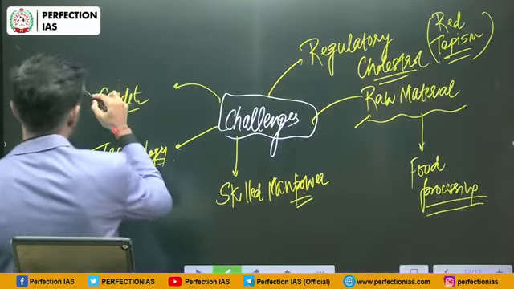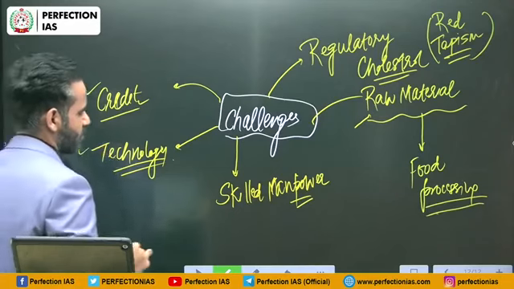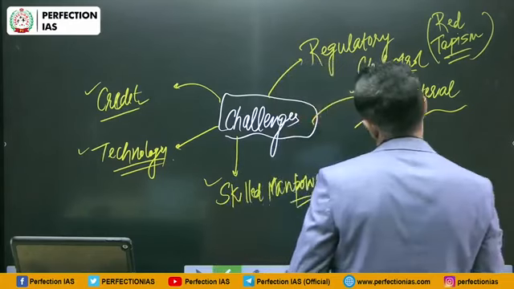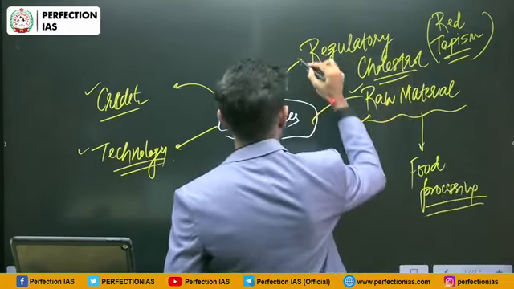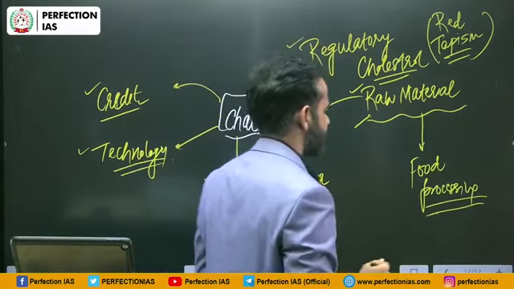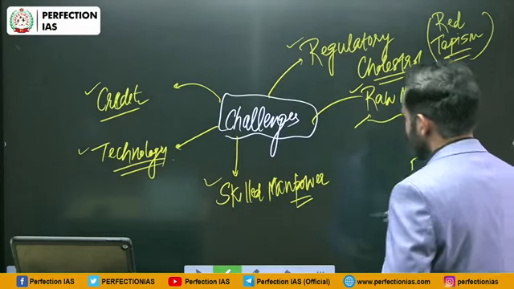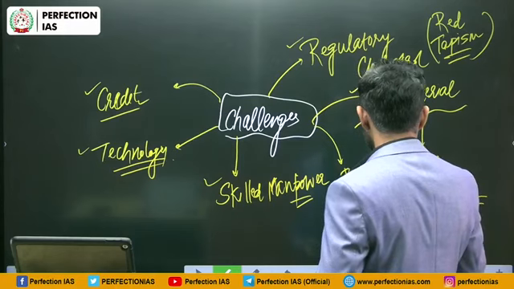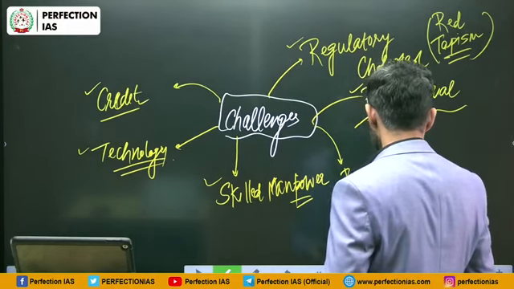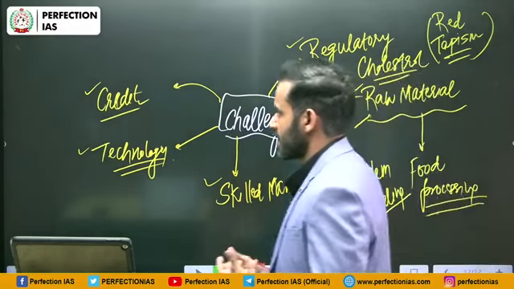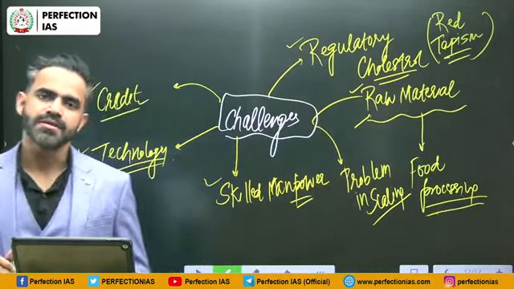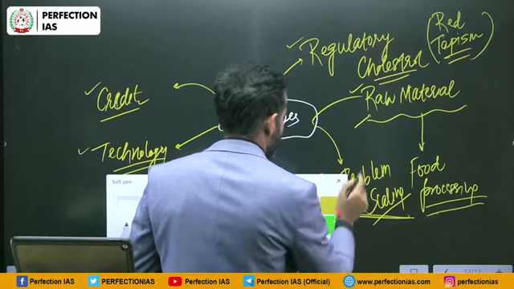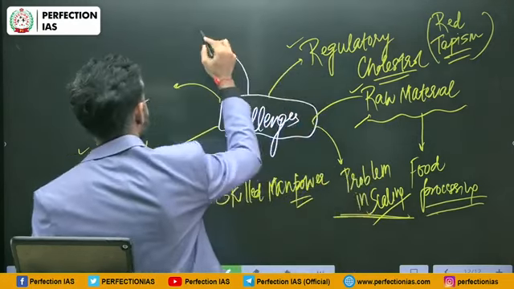So these are common problems like lack of credit, lack of modern technology, lack of skilled manpower, challenges in the procurement of raw material, regulatory cholesterol. These are common challenges faced by MSME units. Apart from that, there is one more problem in scaling. Scaling means they are not able to take their business to a very high level. And because of this problem in scaling, their profit margin is very low.